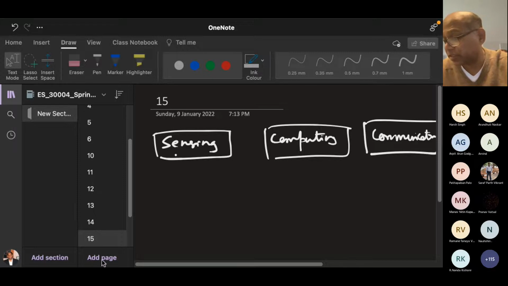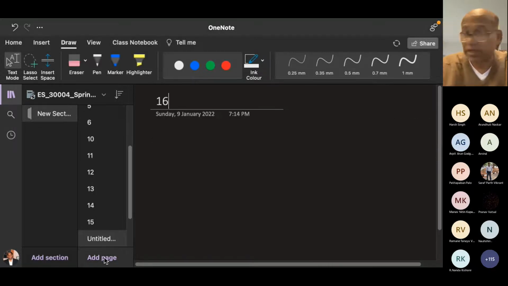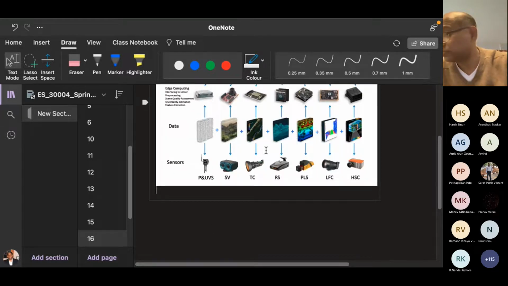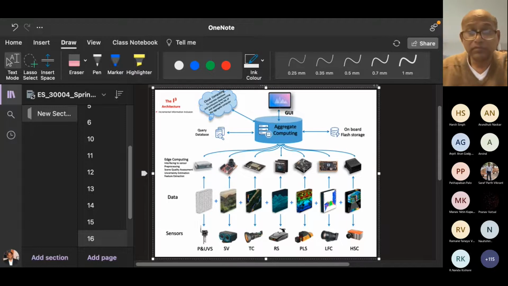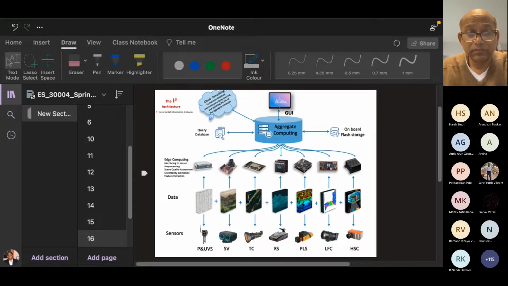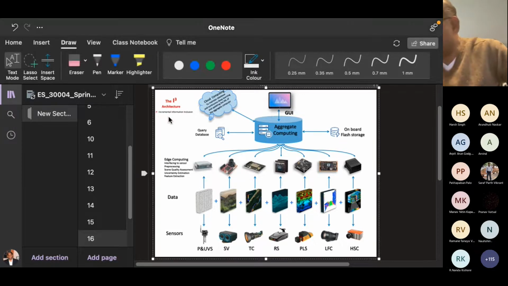So this architecture is our architecture. It is our copyright. I'm just showing it. It is called I3 architecture. Is it visible to all of you? Yes, sir. You can note it down. This I3 means incremental information inclusion.